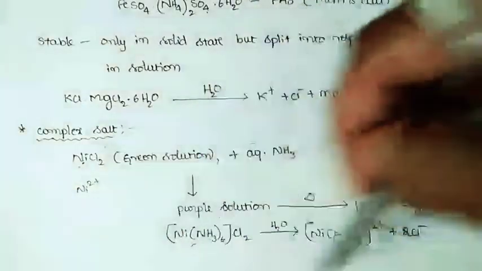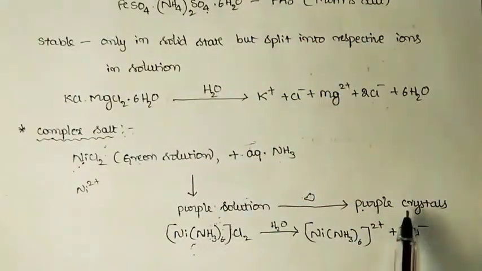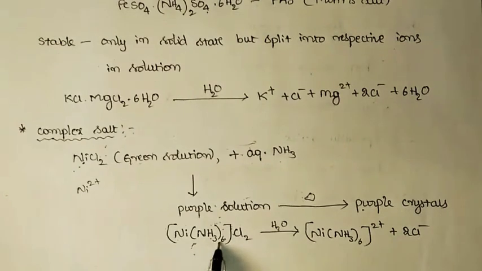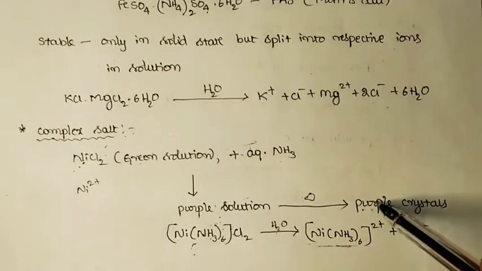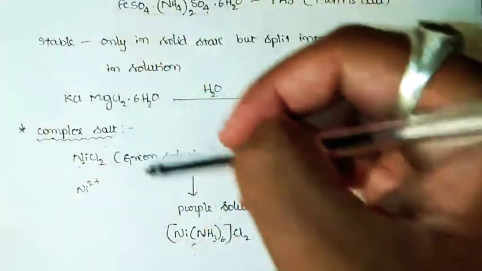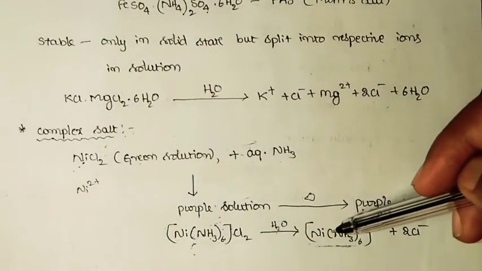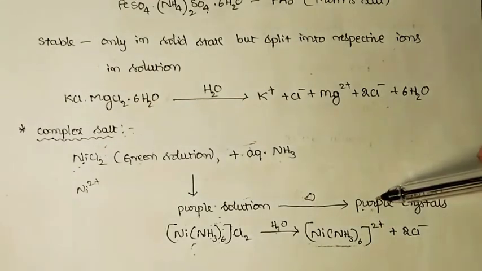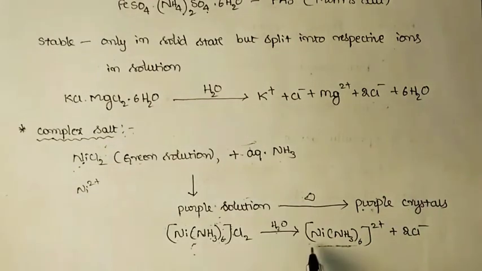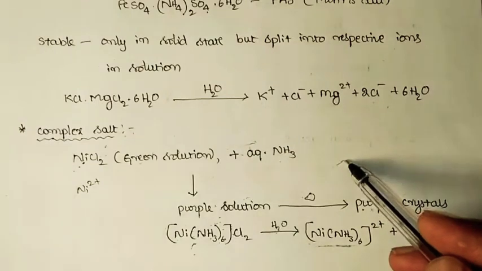So we have purple crystals of this material, and it remains the same. It remains purple even when you add it into water. That means this purple colored crystal, a complex salt, retains its property both in its crystalline form as well as in the solution state.